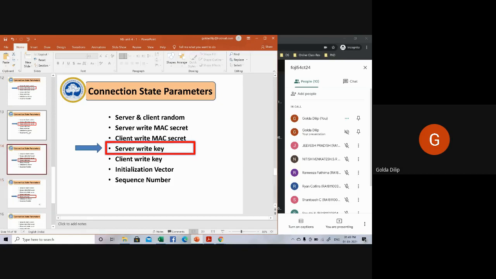Vice versa, server write key is encryption by the server and decryption by the client. That is what is called the server write key, and the encryption key used for data encrypted by the client and decrypted by the server is called the client write key.